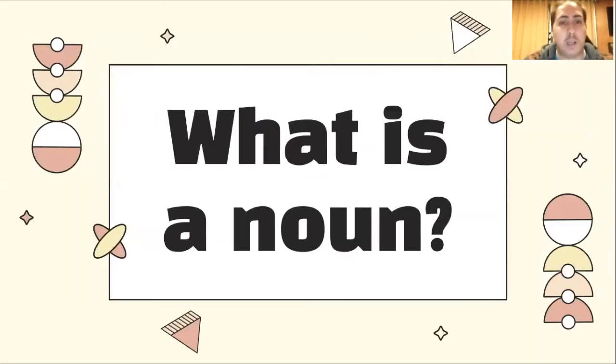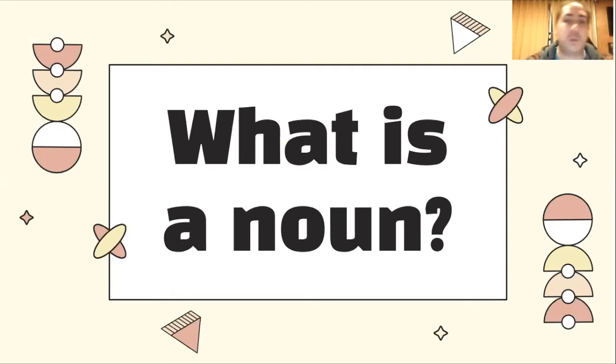So, what is a noun? A noun is a word that names something. It can be real and material, for example, a place, a person, or a thing, or something that is unreal and non-material, like an idea, time, or even dreams. And its use has a name, or what we call types of nouns.